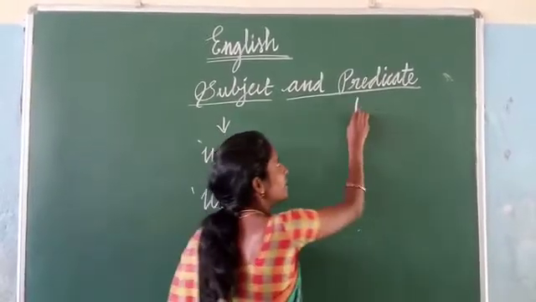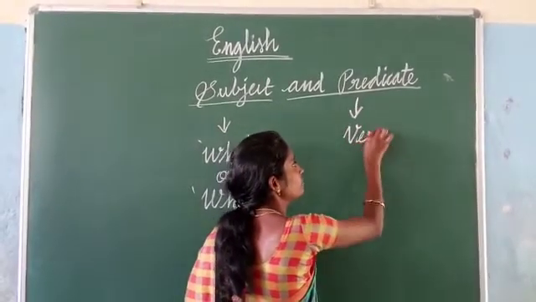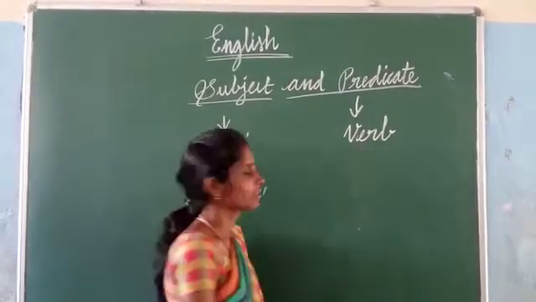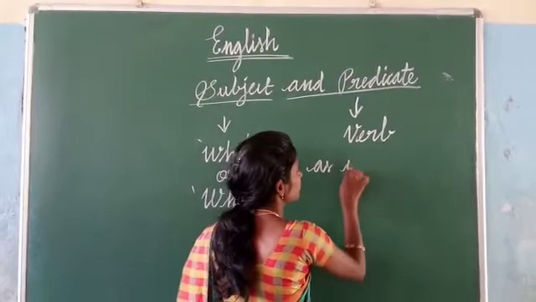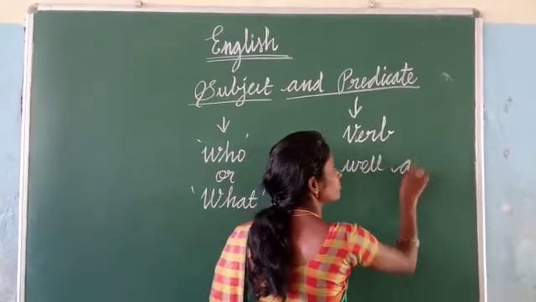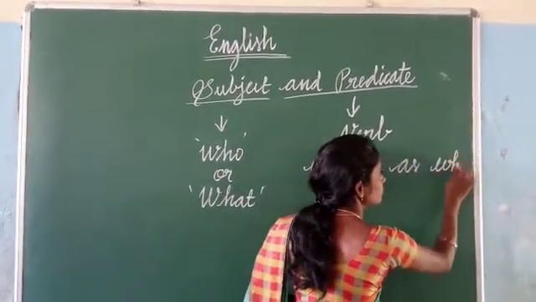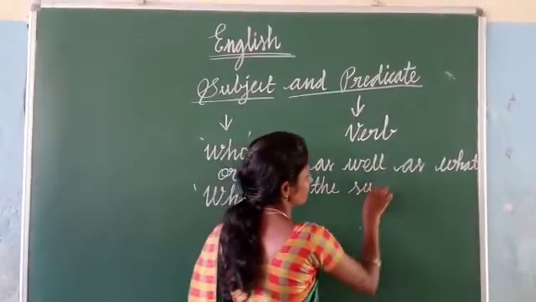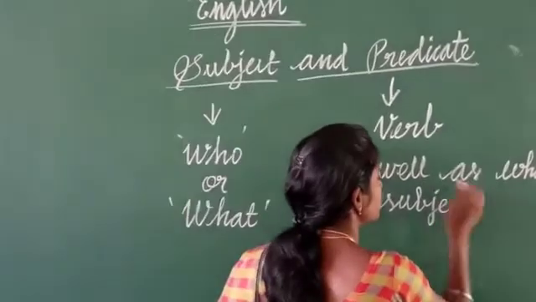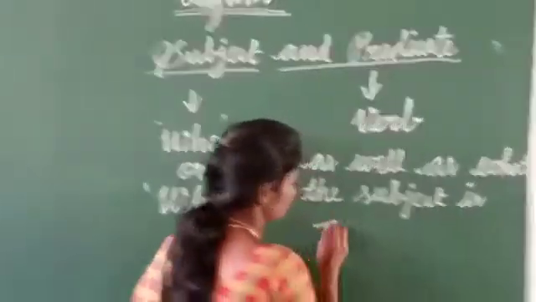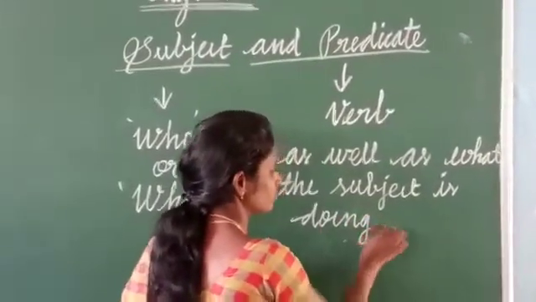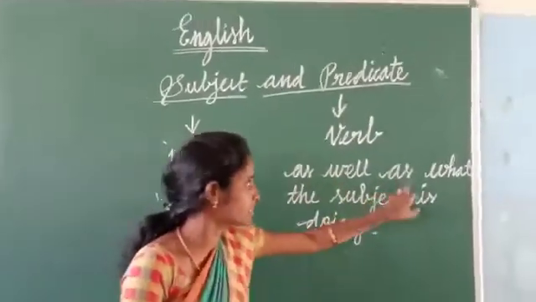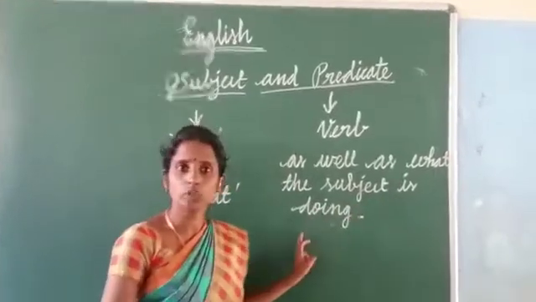The predicate contains a verb as well as what the subject is doing.